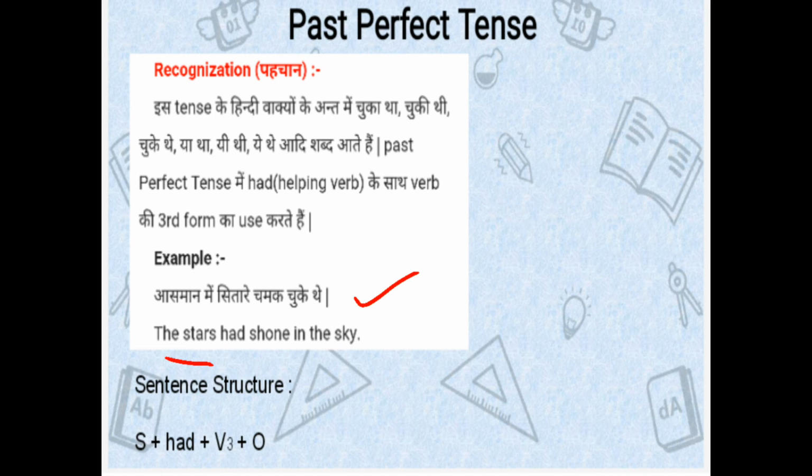And after subject we use had. Then we use third form of verb chamak, shine, shone, shone. This is the third form. Then asman, in the sky, this is the object. This is how to translate a particular Hindi sentence in English language.